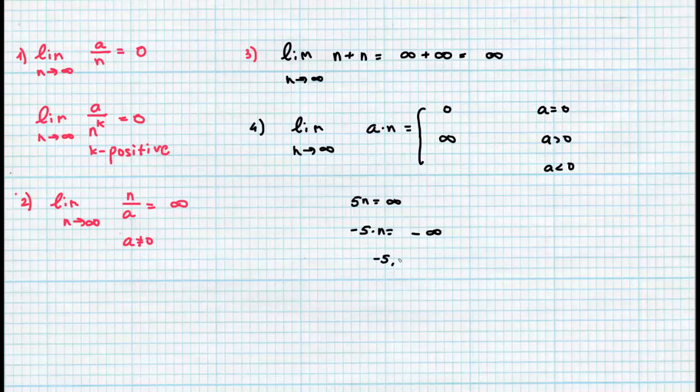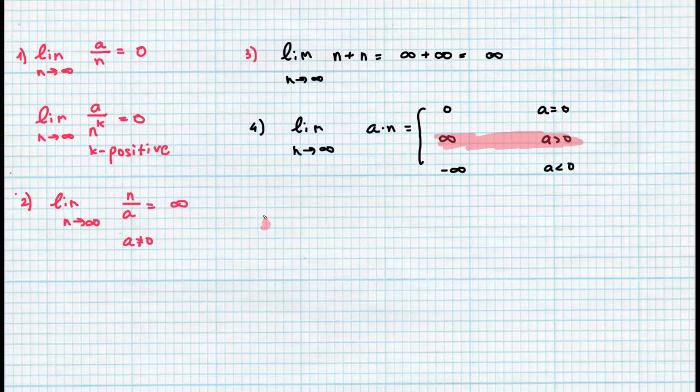It's like minus 5 when n equals 2, minus 10, minus 15, and so on. The most famous thing we will see here is this one. This will be the most common case we will see.